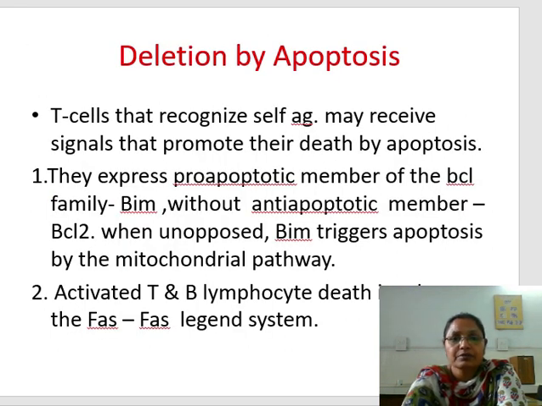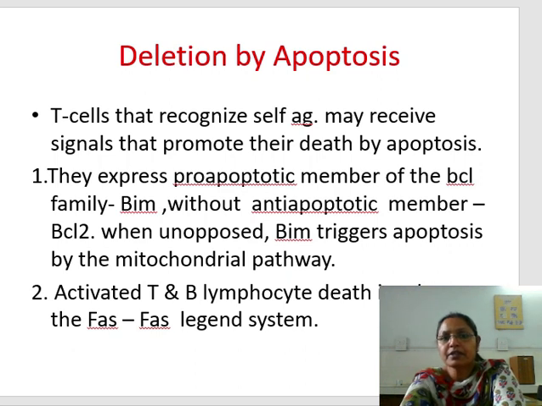Now this is the third mechanism, that is deletion by apoptosis. First is anergy, second mechanism is the regulatory T cell, and third is apoptosis. T cells that recognize self antigen may receive signals that promote their death by apoptosis. They express pro-apoptotic members of the BCL family like BIM. Without the anti-apoptotic member, that is BCL2, when unopposed, BIM triggers apoptosis by the mitochondrial pathway.